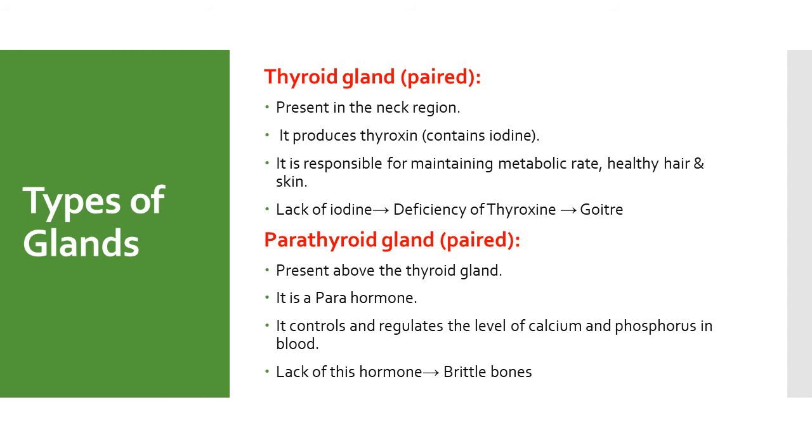The next gland is the parathyroid gland. It is also paired. It is present above the thyroid gland. It is a parahormone. It controls and regulates the level of calcium and phosphorus in blood. Lack of this hormone leads to brittle bones.